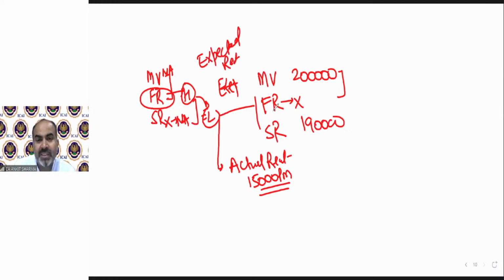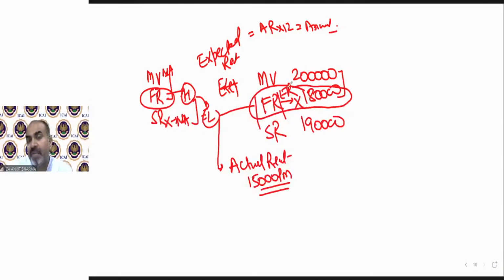That fair rent will be replaced by a new value called ER. That ER concept will arise only when there is no FR, but actual rent has been given. If no actual rent has been given, then you can skip that process. But if actual rent has been given and fair rent not given, then in place of fair rent, we will find a value based on the actual rent. And how will ER be calculated? Actual rent into 12. That means the annual rent will be called ER over here. That means there will be 1,80,000. This is a very, very important thing. Kindly read it carefully, because if you miss this, you might solve the question wrongly.